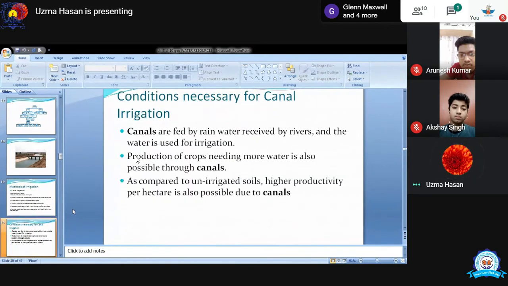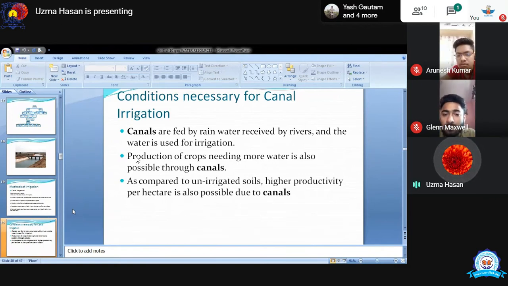Conditions necessary for canal irrigation. What are the conditions? First, the canal must be connected with a river that is always filled with water. अगर उस नदी में पानी नहीं होगा, the canal will not get water. Next, the crops need lots of water for irrigation, like rice, which is the best example.